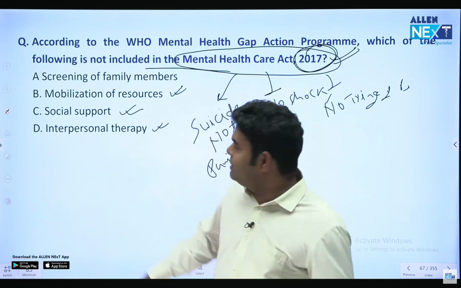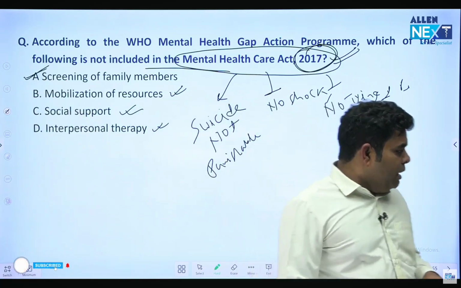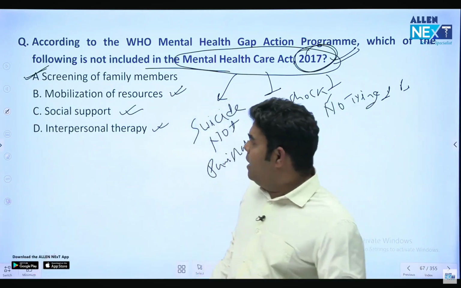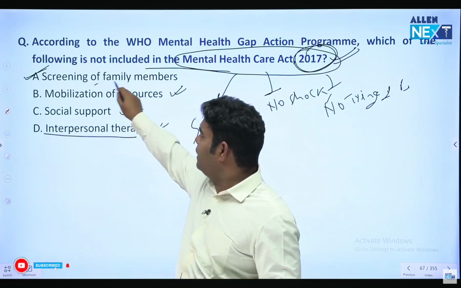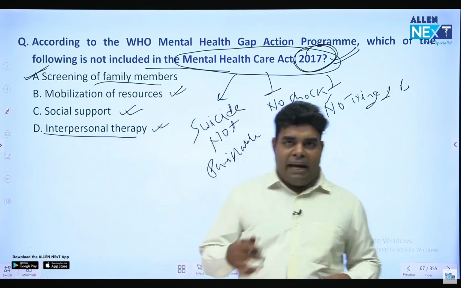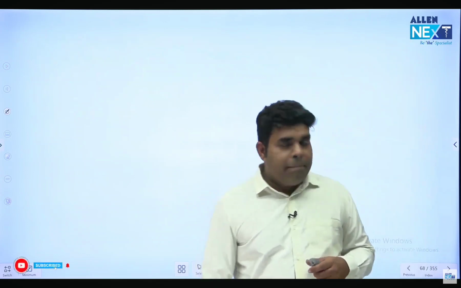Screening of family member is something which is not needed and not being done. Now, again, there is some debate in this part, but these two things can be the answer, interpersonal and screening of family member. But I think better answer will be A. And in psychiatry, we can go into more detail on this Healthcare Act, okay?